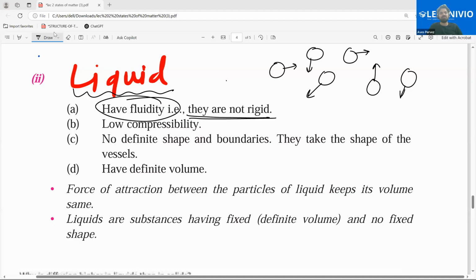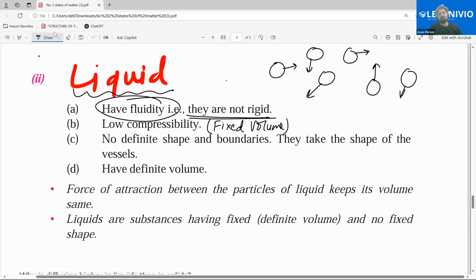Low compressibility means that if something is compressible, then its volume can be changed under the action of pressure. But at normal condition, liquids have almost fixed volume.